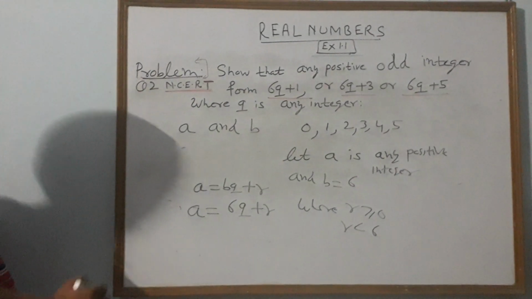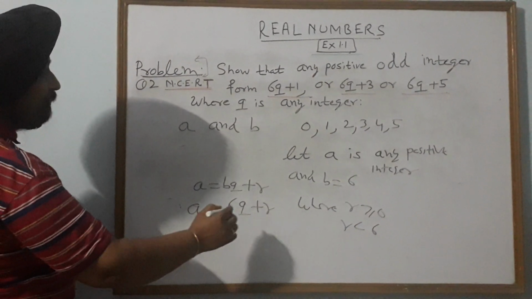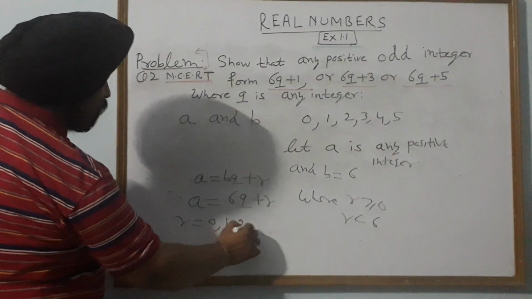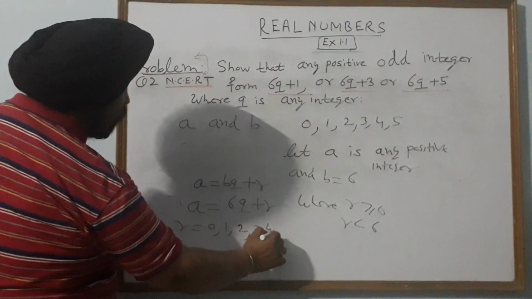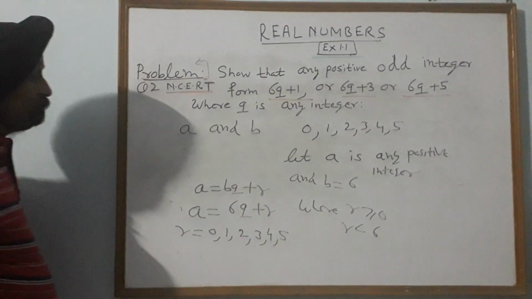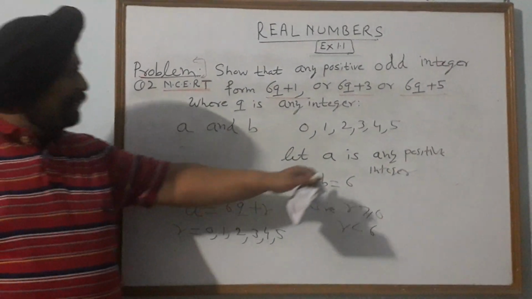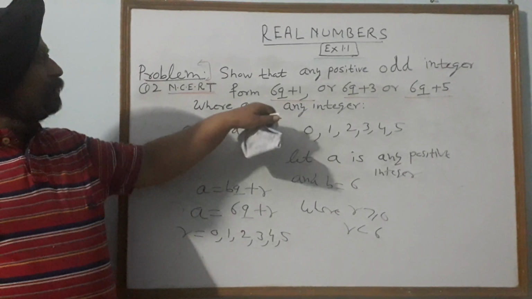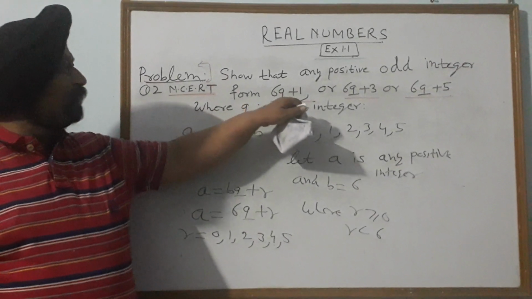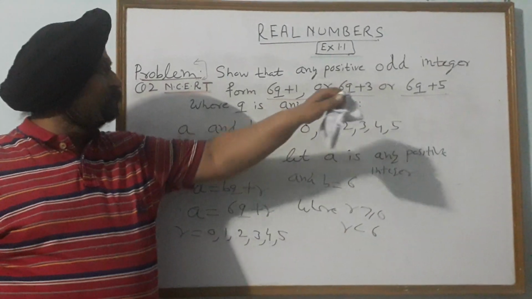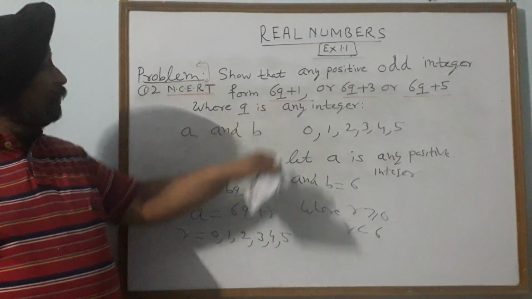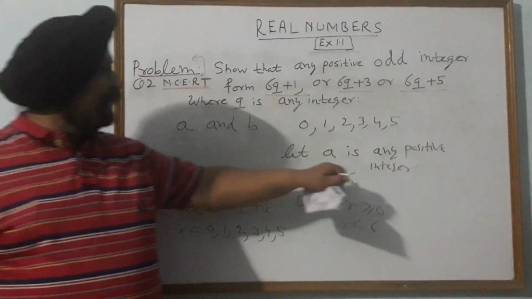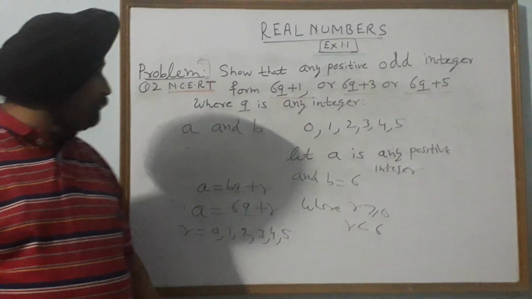So the possible values of R are 0, 1, 2, 3, 4 and 5. What we have taken: let A be any positive integer and we have taken B as 6. Why have we taken B as 6? Because in the question the answer is in the form of 6q plus 1, 6q plus 3, 6q plus 5. So to apply the Euclid algorithm we have to take B as 6. We have taken A as any positive integer and B equal to 6.